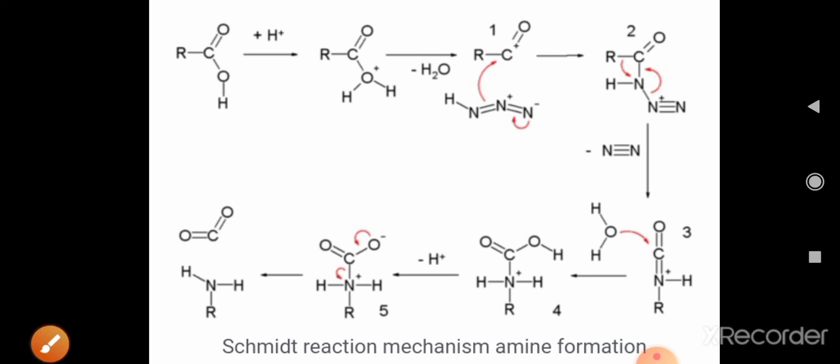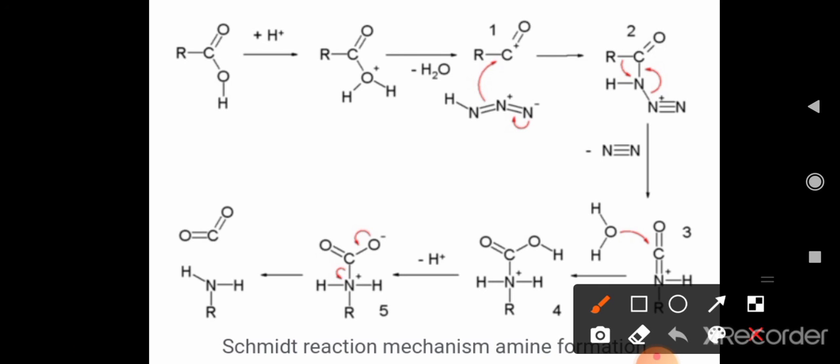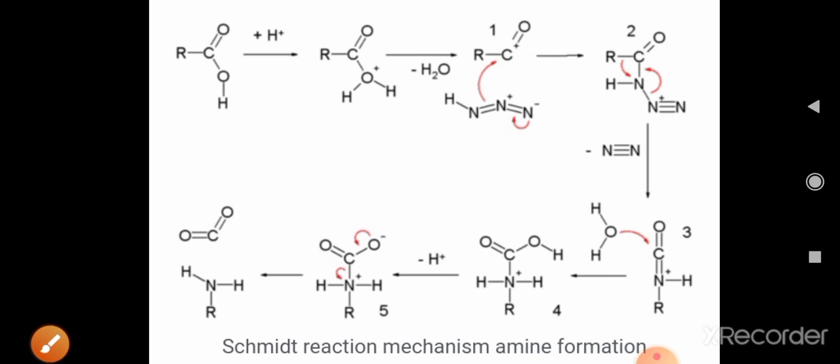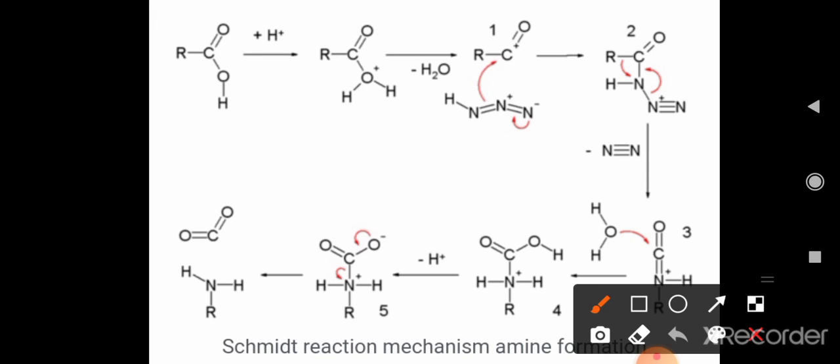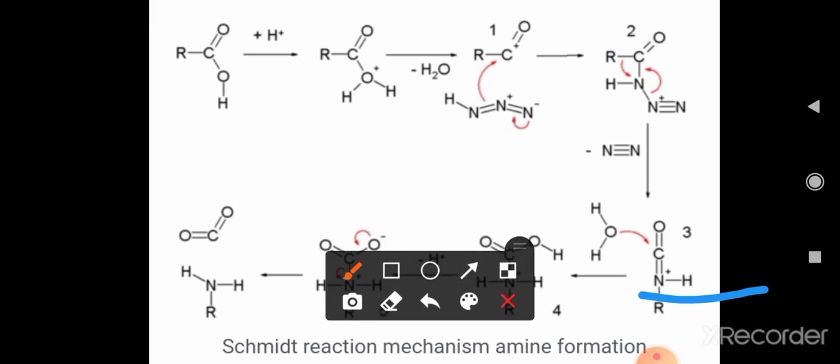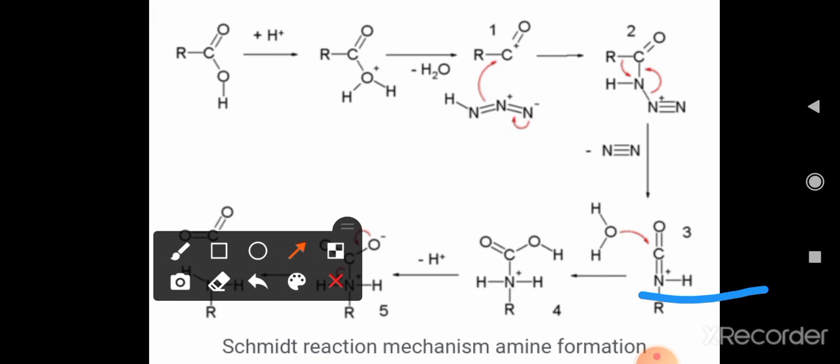The bond formation is between the OH of water and the carbonyl carbon, and one of the hydrogens gets bonded with this nitrogen to form a nitrogen-hydrogen bond, and the carbon-nitrogen double bond gets converted into a single bond.